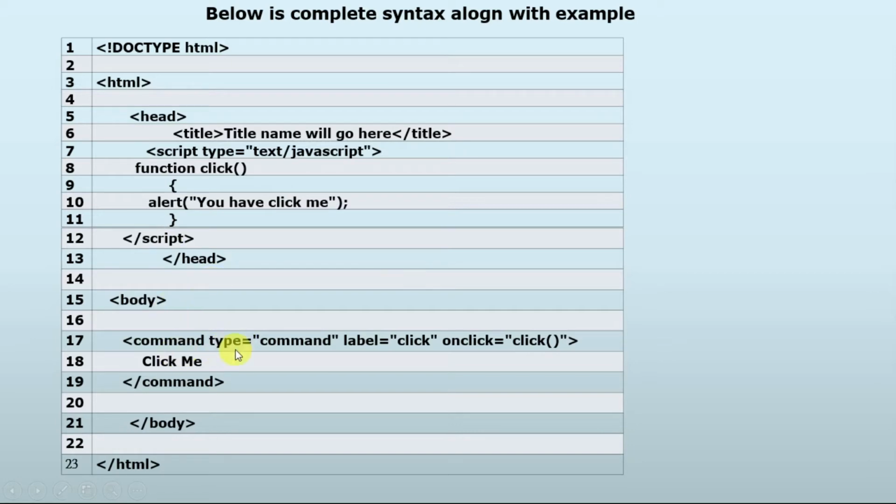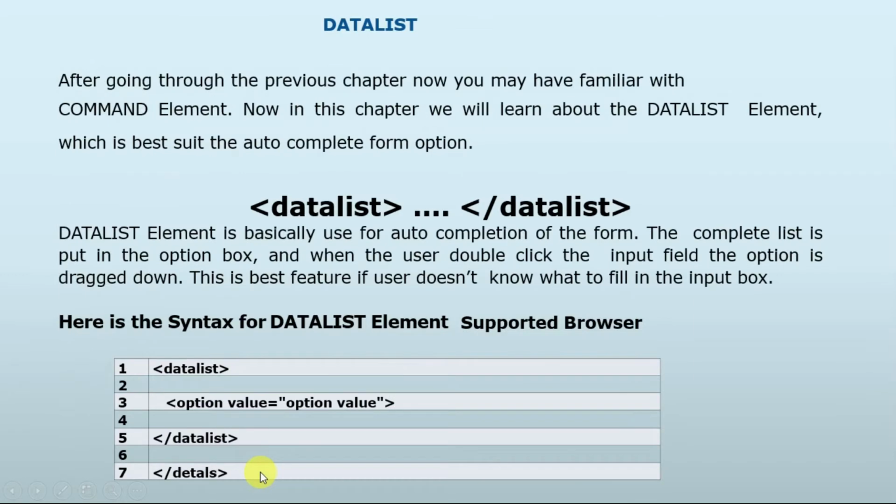Whenever in command type, command label click, on click action, there is an action performed. It will call the click function. Then when we call the click function, we get to know you have an alert, you have to click me. So and command is close, body element close, HTML close.